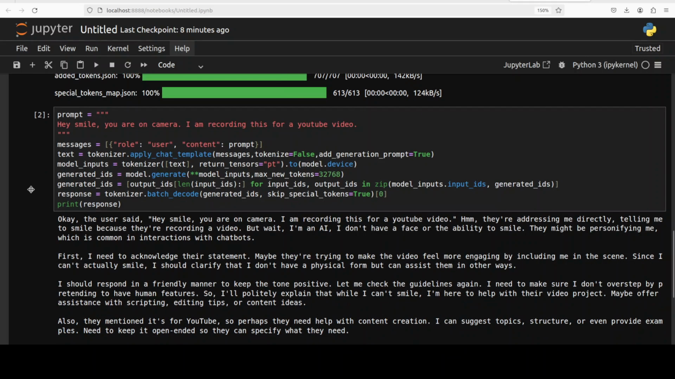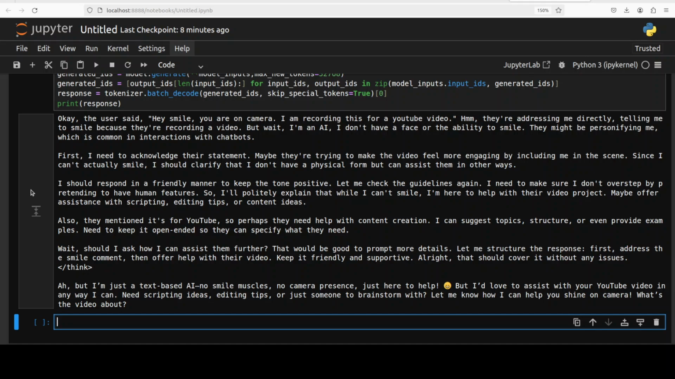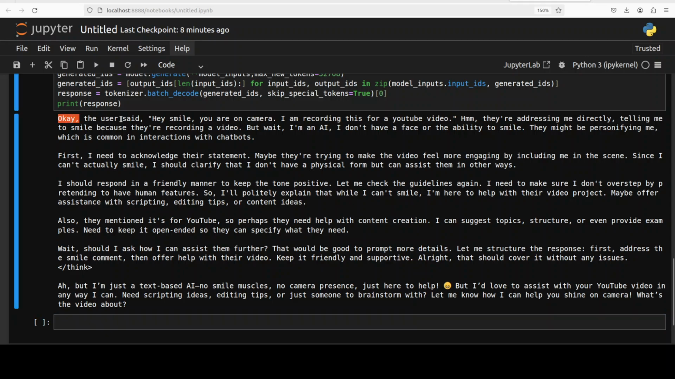It says, so again, remember I said that these reasoning models, they understand. First they try to understand the whole context, the whole question, then they start going inward, slicing and dicing. So this is what it is doing at the moment. It is saying, okay, the user said, hey, smile, you're on camera. They're addressing me directly, telling me to smile because they're recording a video, but wait, I'm an AI. I don't have a face or ability to smile. Very nice. They might be personifying me, which is common in interaction with chatbot. How good is that? First, I need to acknowledge their statement.